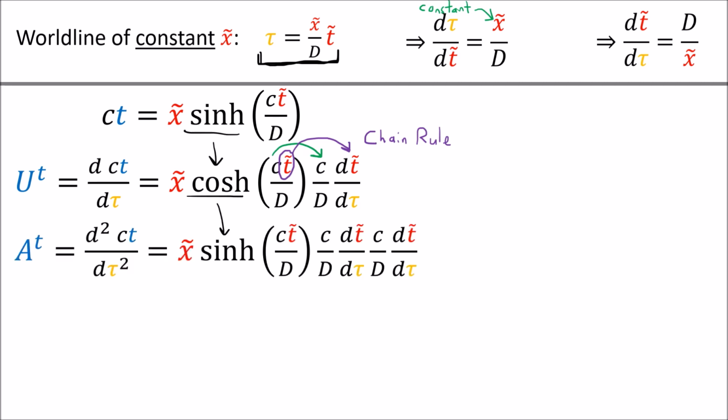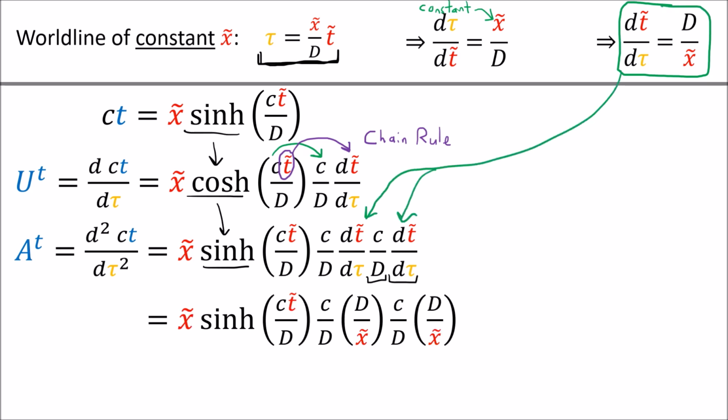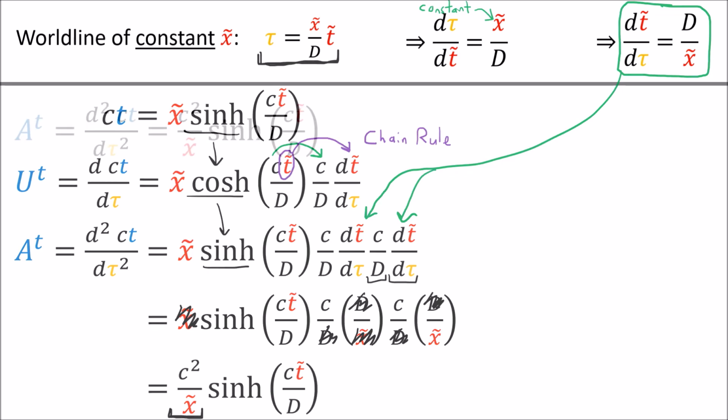Another derivative turns cosh back into sinh, and we get another c over d and another chain rule derivative term. Subbing in d over x tilde for the chain rule term, we can see that the d's cancel out, and we can also cancel one x tilde, and we end up with c squared over x tilde out in front.